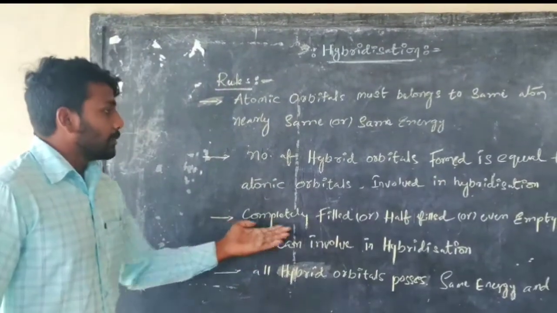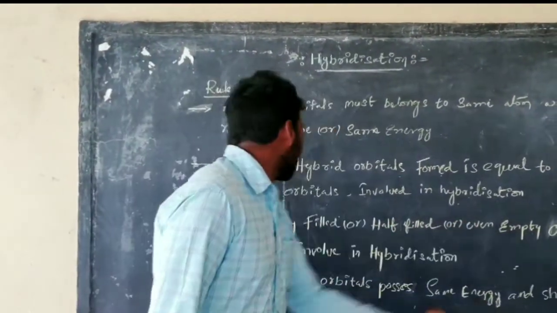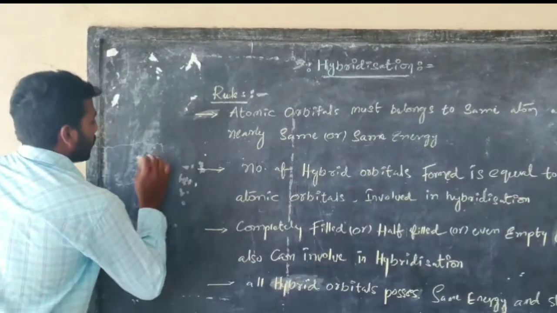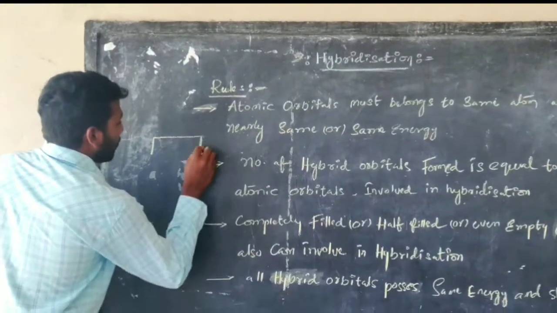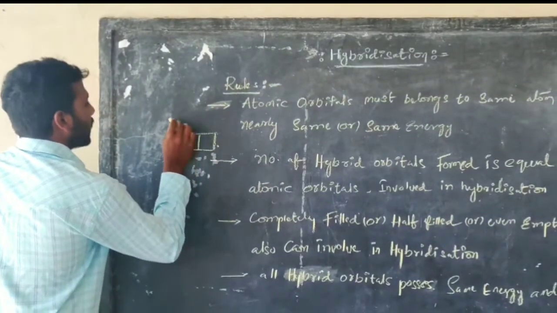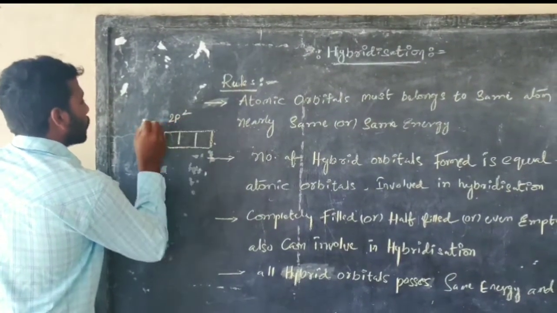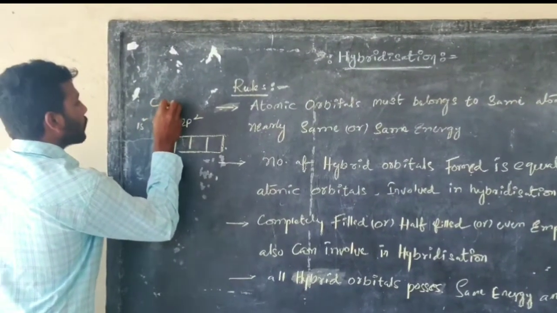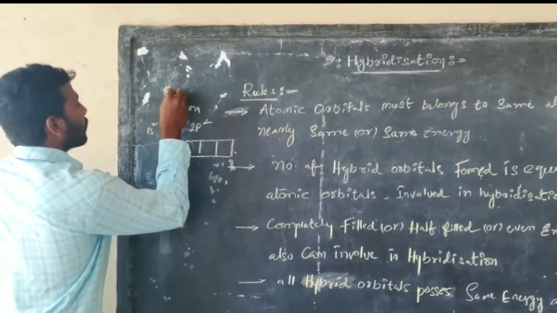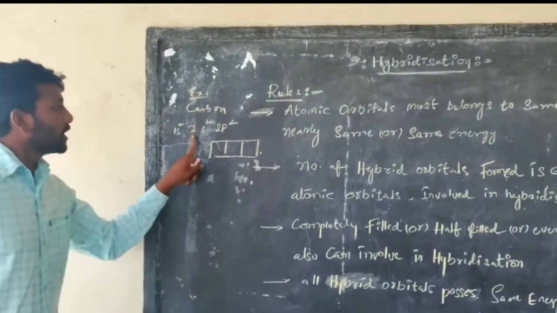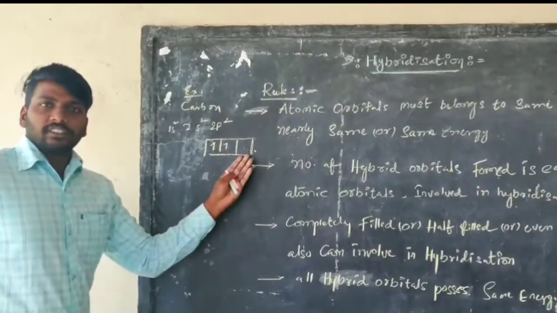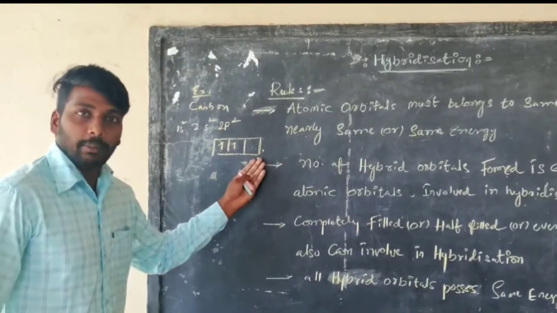Completely filled, half filled or even empty orbitals can be involved in hybridization. For example, in the carbon atom, the ground state has an empty orbital, and this is also involved in hybridization.